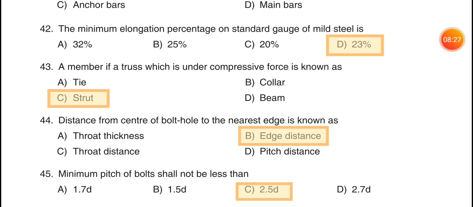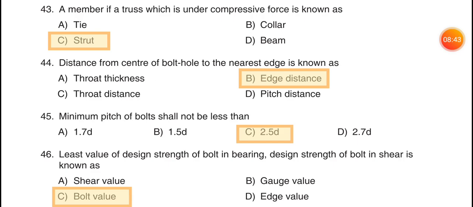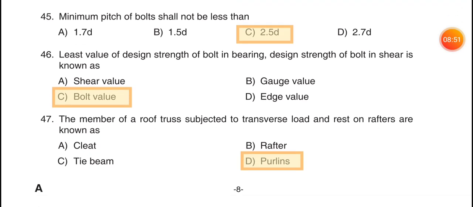42. The minimum elongation percentage on standard gauge length of mild steel is option D, 23%. 43. A member under compressive force is known as option C, strut. 44. The distance from the center of bolt hole to the nearest edge is known as option B, edge distance. 45. Minimum pitch of bolt shall not be less than option C, 2.5 D. 46. Least value of design strength of bolt in bearing and design strength of bolt in shear is known as option C, bolt value.